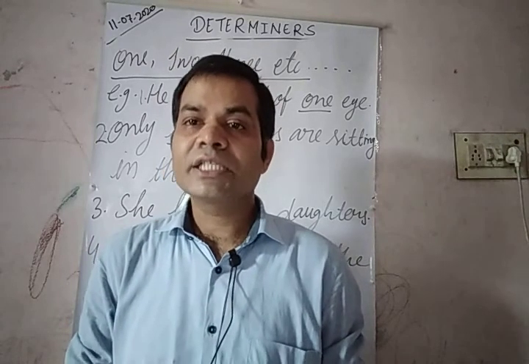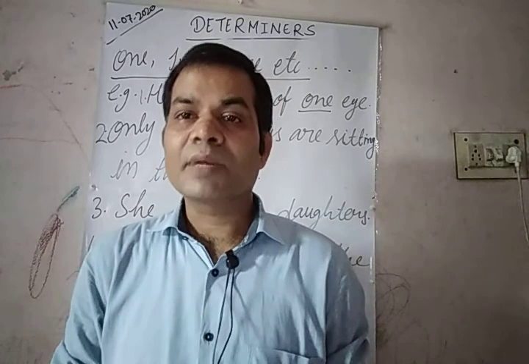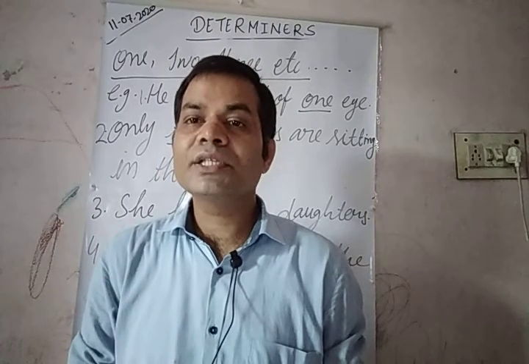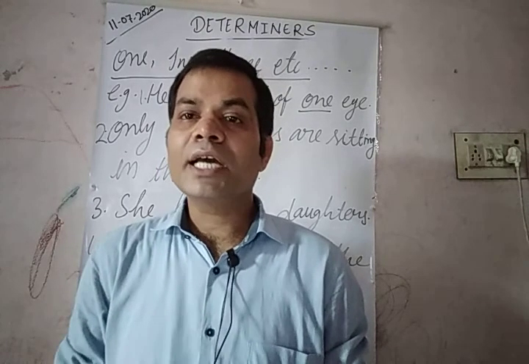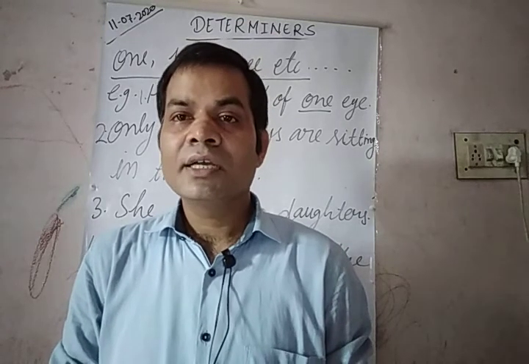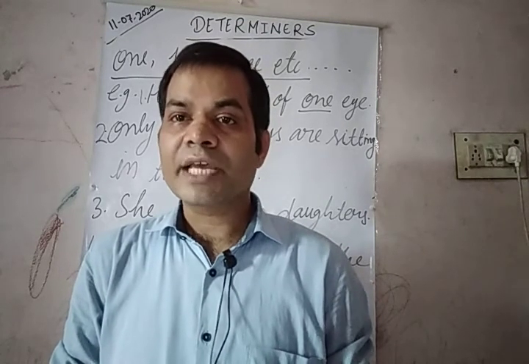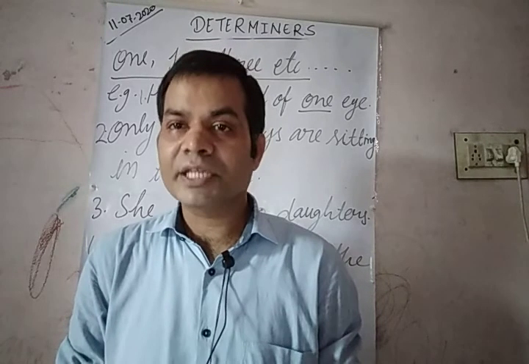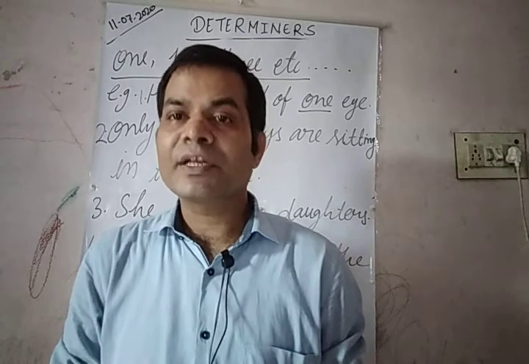This, that, these, those, they are demonstrative adjectives. And 1, 2, 3, 4, they are adjectives of number. Okay. So these 4 types of determiners include these 4 types of adjectives and indefinite pronouns.